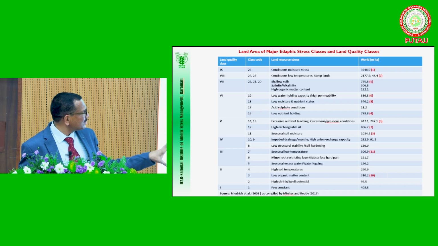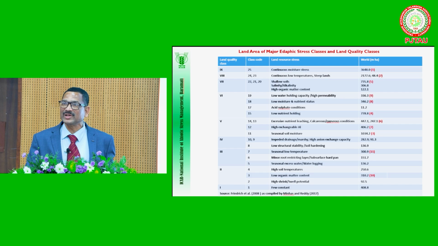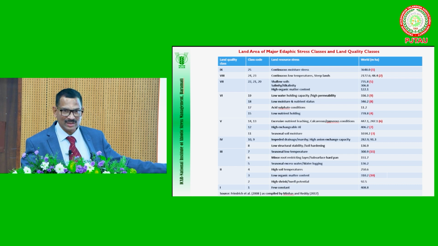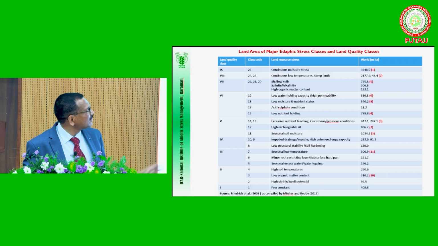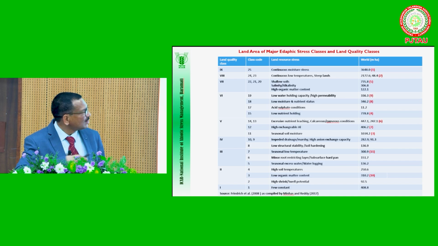They classified this into 8 categories. The 9th and 8th categories mean the risk level is more than 80%, and the 7th and 6th mean around 60%. The 5th is 40 to 50%, and 1 is the best. Compared to this, the worst, highly risky soils are in the 11th and 9th groups. Almost all soils, even in India, all of you know that nearly 51% of our cultivable area is under rainfed conditions. We also have a major problem with soil moisture stress.